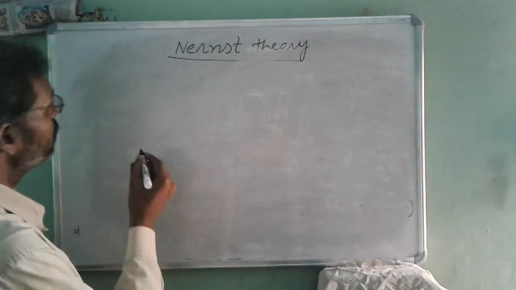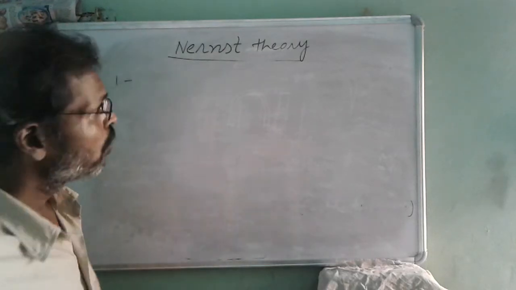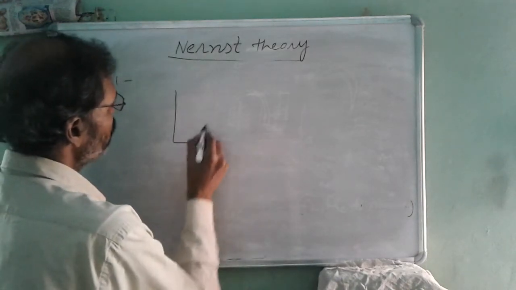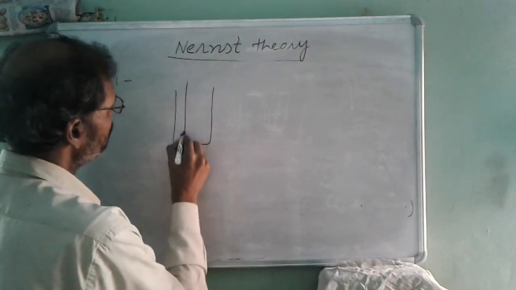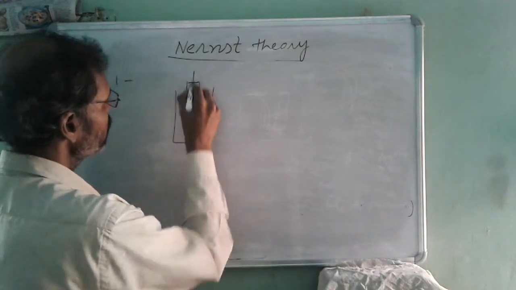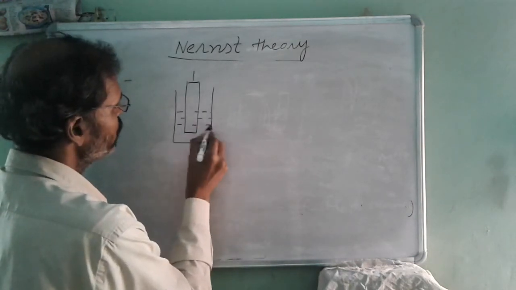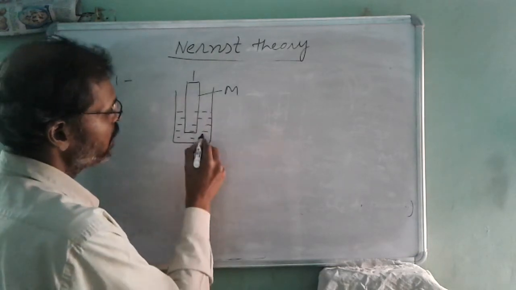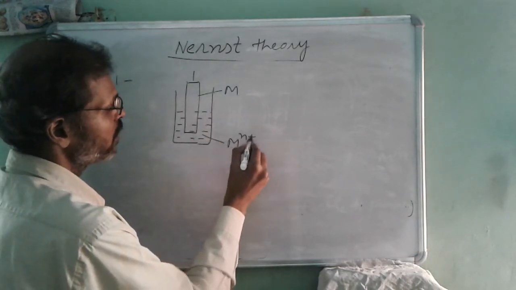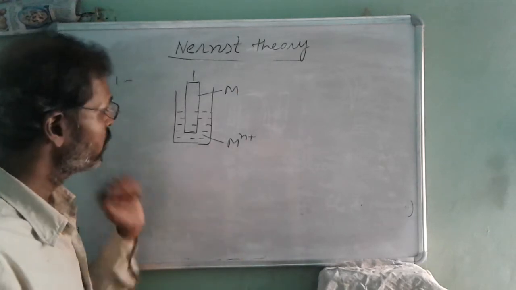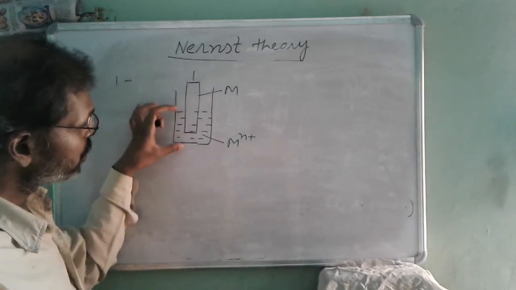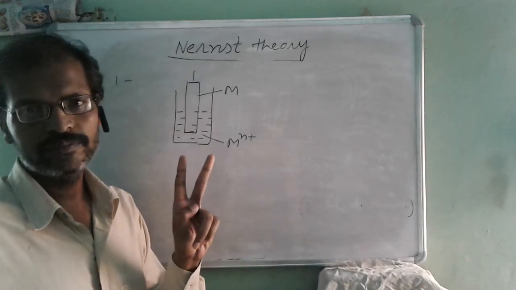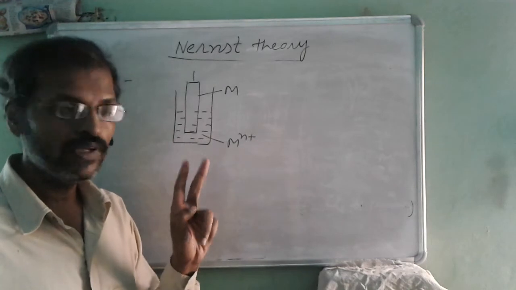Actually, the first postulate of Nernst theory is: when a metal is dipped in its own salt solution, suppose this is metal M and this is its salt solution, Mn+, two types of reactions are possible.